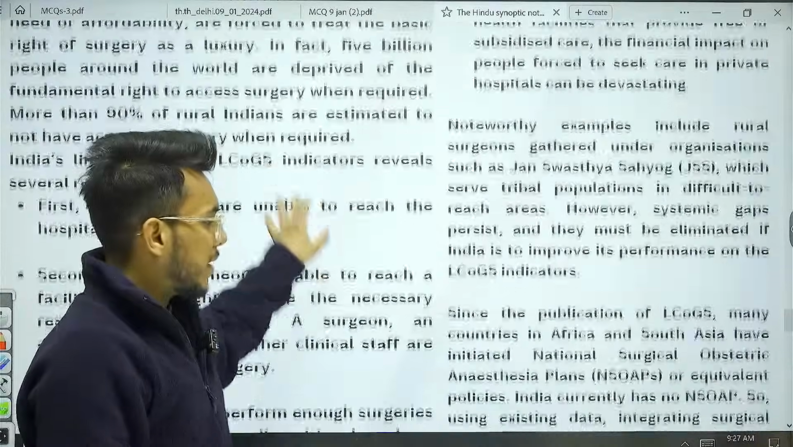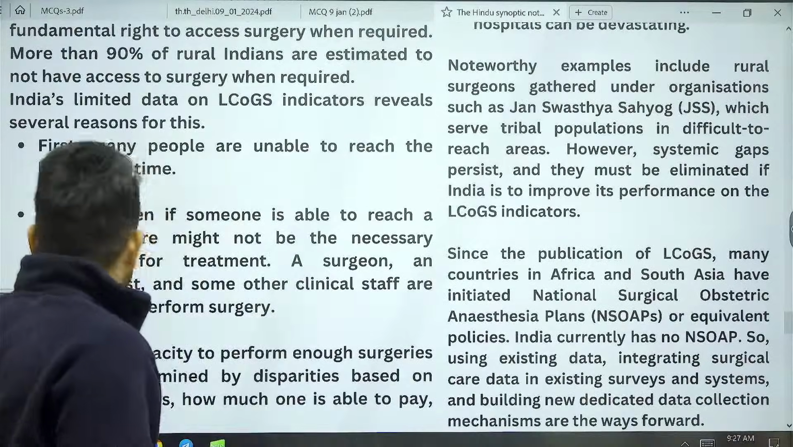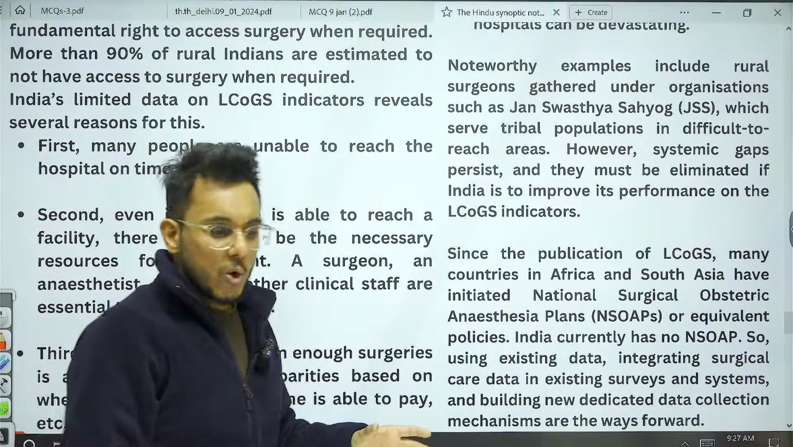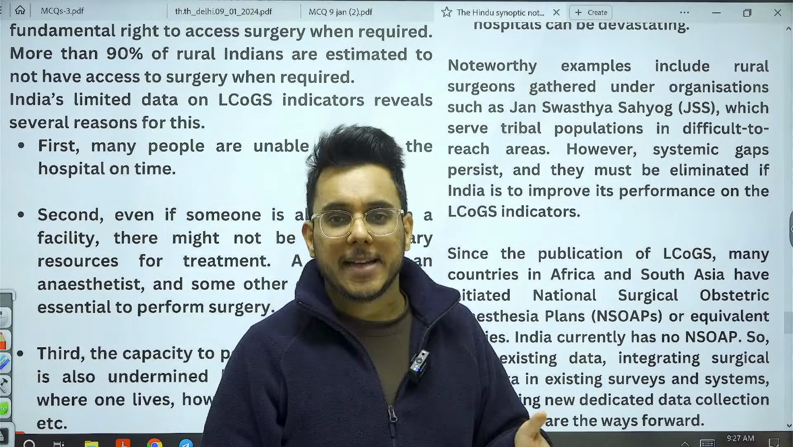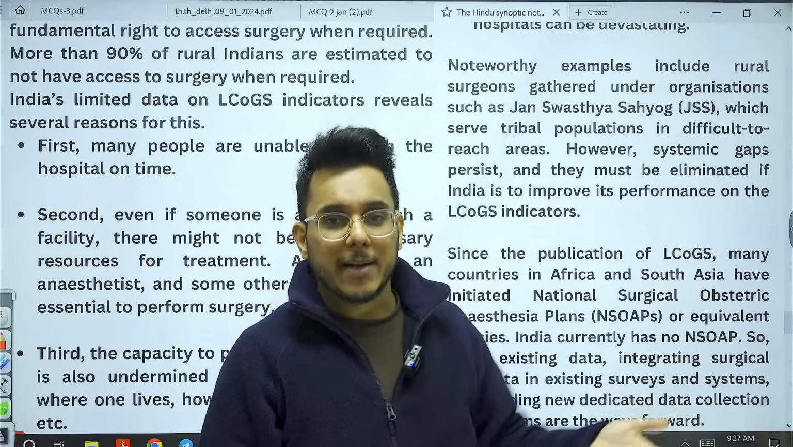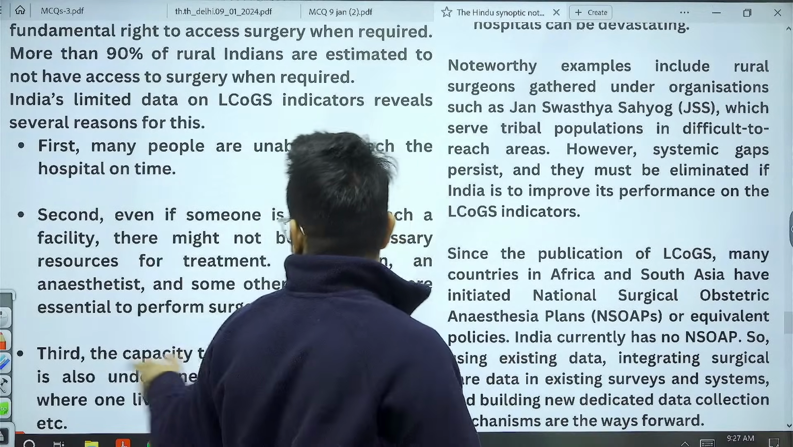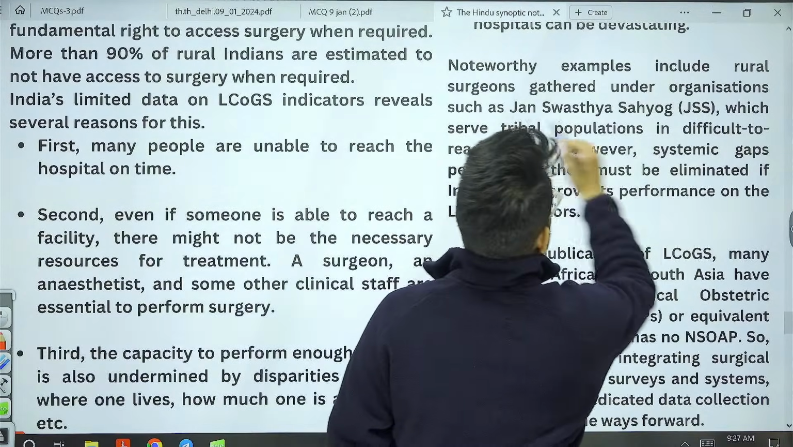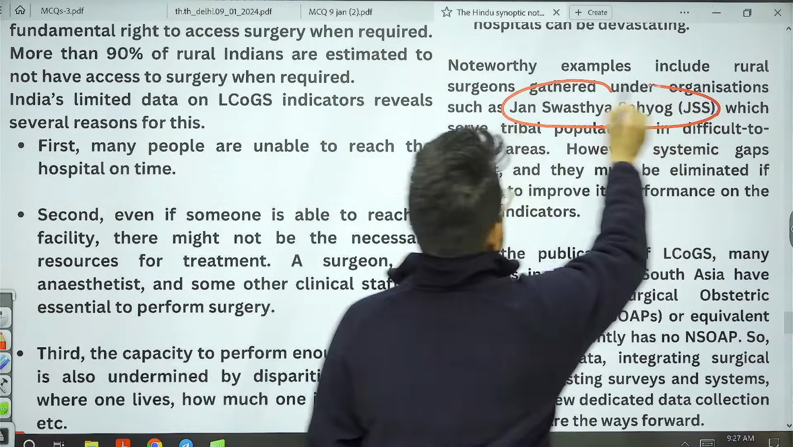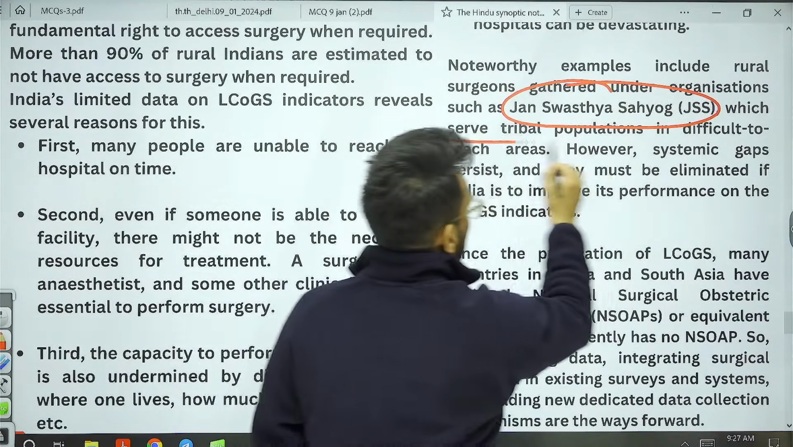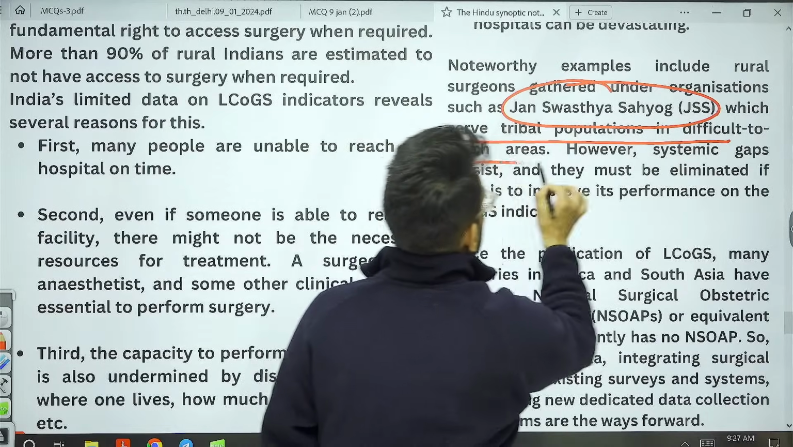Okay, fine. Now, there are certain NGOs, there are certain civil societies which are working to provide more and more surgical assistance to the people. For example, there is the example of Jan Swasthya Sahyog. It caters to the tribal population in the difficult to reach areas.